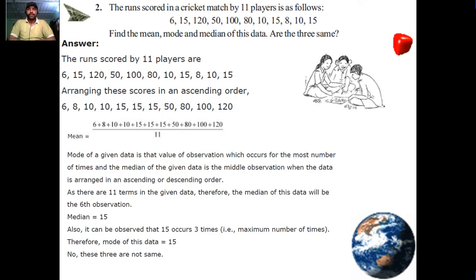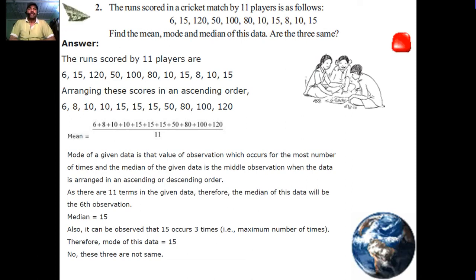Next, the runs scored in a cricket match by 11 players are as follows: 6, 15, 120, 50, 100, 80, 10, 15, 8, 10, 15. Find the mean, mode and median of this data. Are the three same?